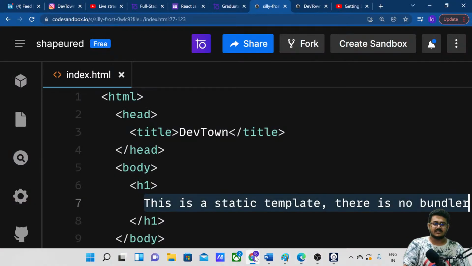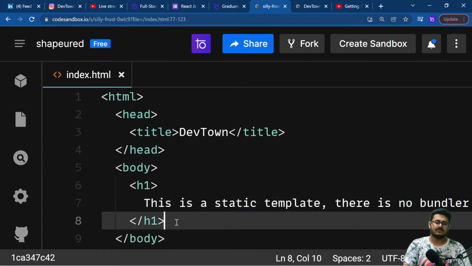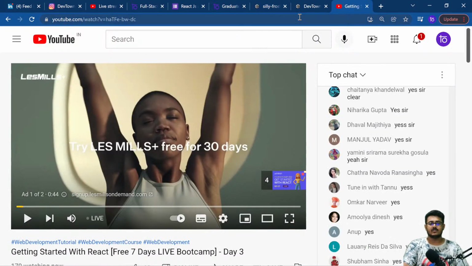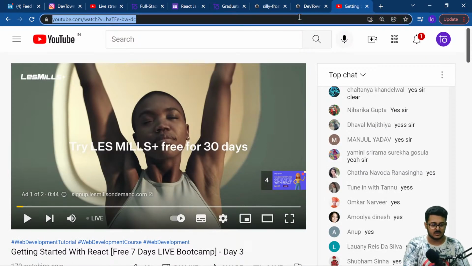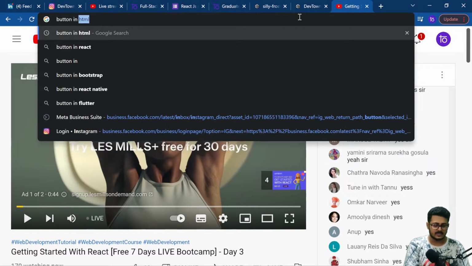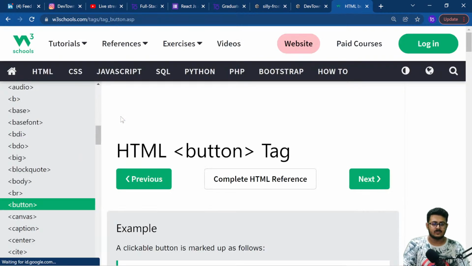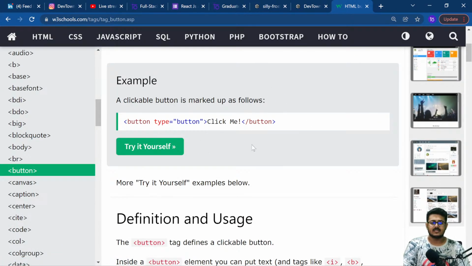Now see, one of the best things about development is you never have to do something that you don't know. For example, I don't know how to create a button in HTML. You don't have to do anything, you just have to go on Google and search button in HTML. It will take you to a particular website like W3 Schools, and you will be able to understand what you want from right over here.